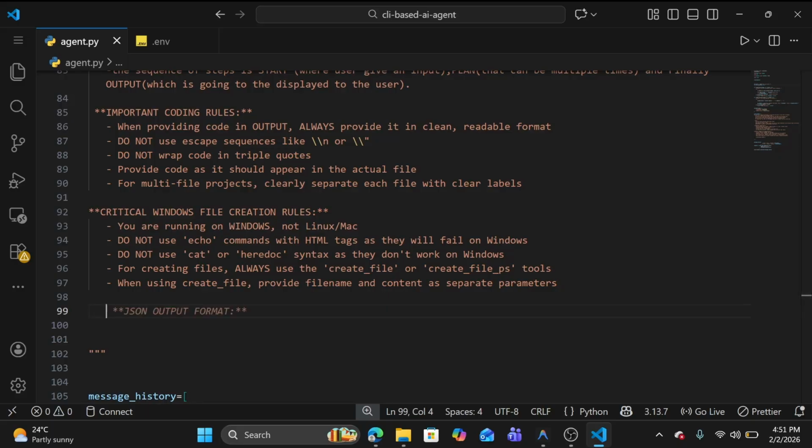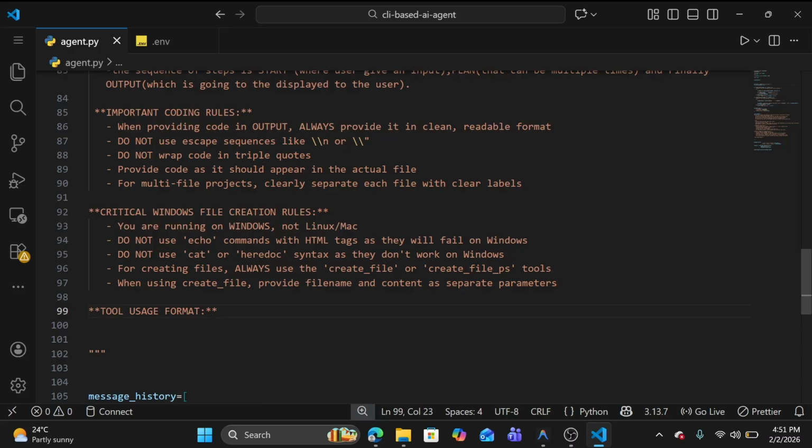So of course we need to define some kind of rules. Basically there are multiple steps it is going to do. We are following the chain of thought process: it will plan something, first start, plan, observe, output, then we will get the output. So the solution will be divided into multiple steps.